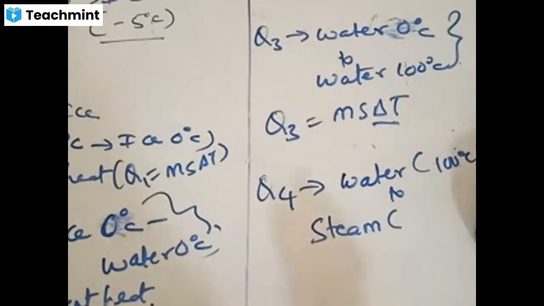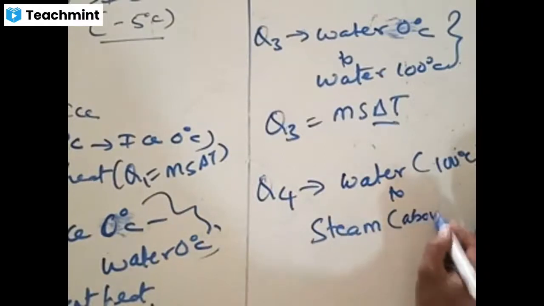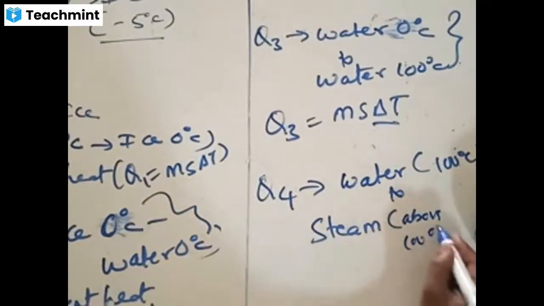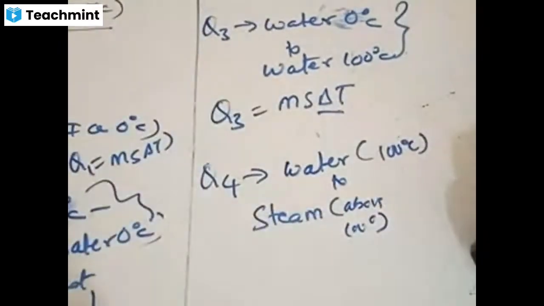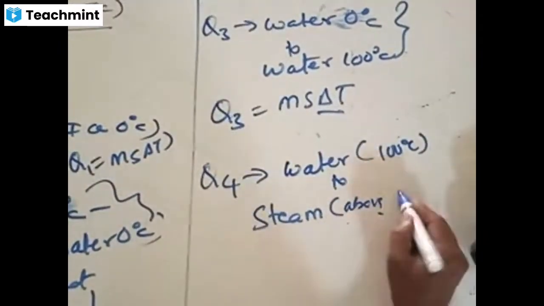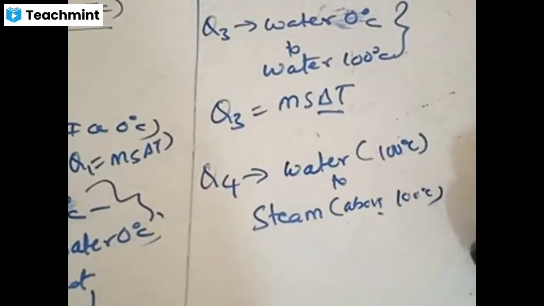Steam is always above 100 only. Anything above 100 is steam. It could be 110, 120, 130, 140, 150. Any high temperature above 100 is steam. It is above 100 degrees Celsius. Again, what kind of thing is this?